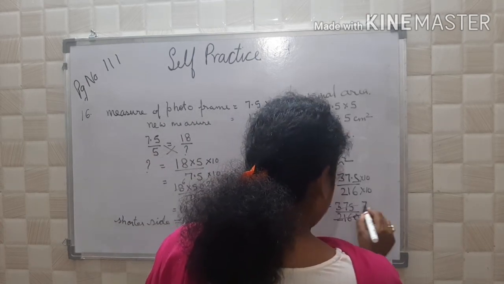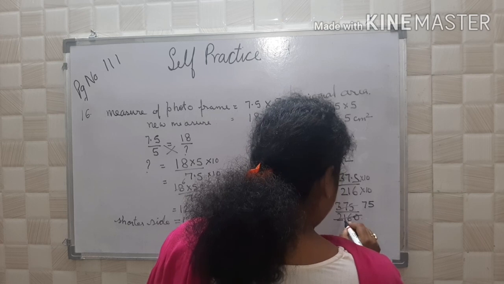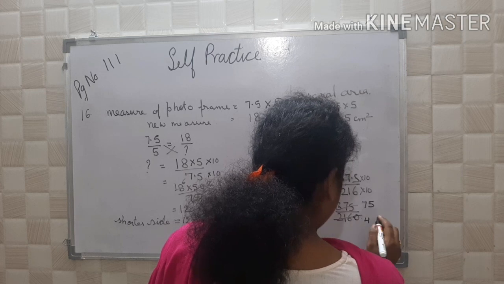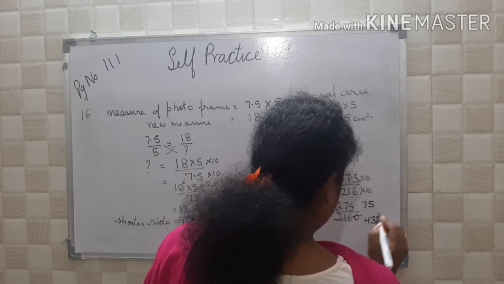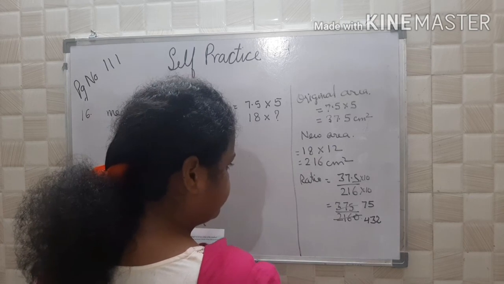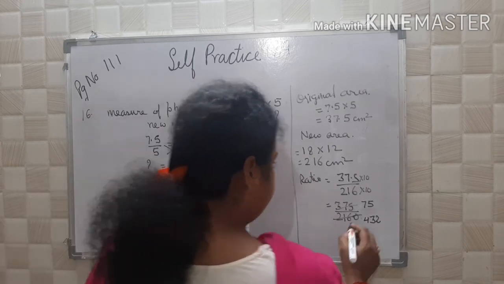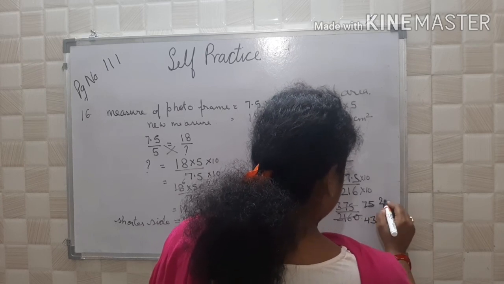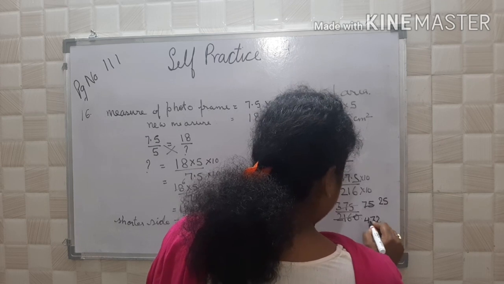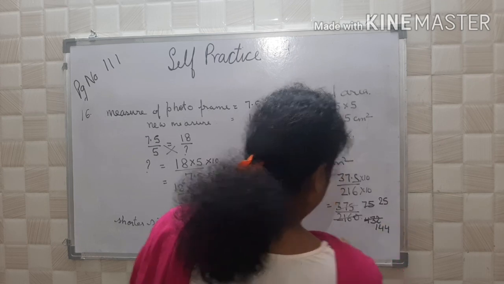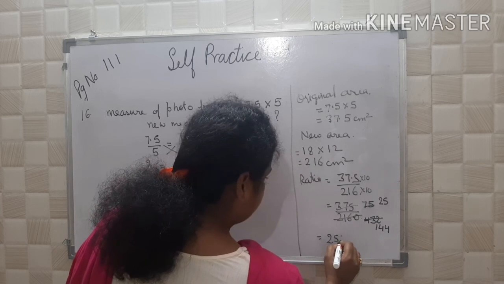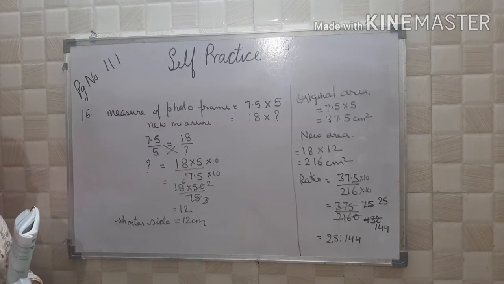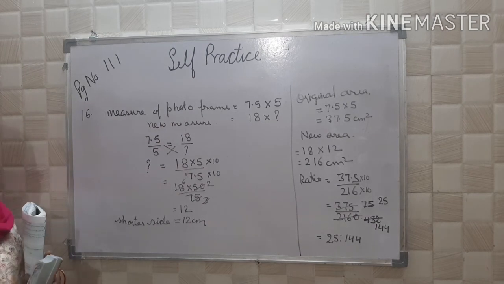5 7s are 35, 5 5s are 25, 5 4s are 20, 5 3s are 15, 5 2s are 10. Again by 3, 3 2s are 6, 3 5s are 15, 3 4s are 12. It is in the ratio 25 is to 144. So what is the ratio of their area? 25 is to 144.